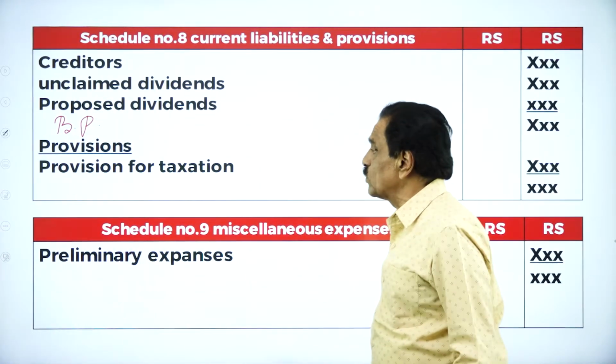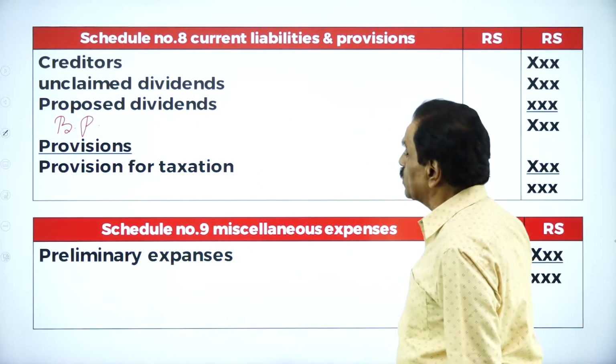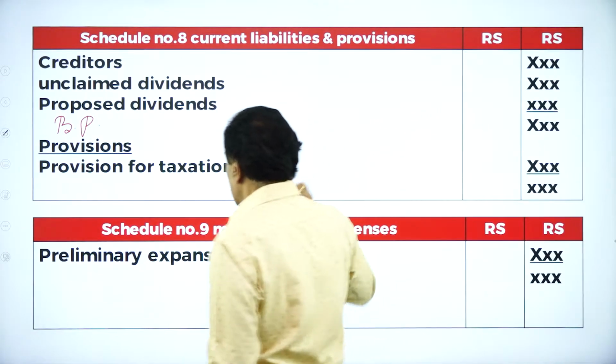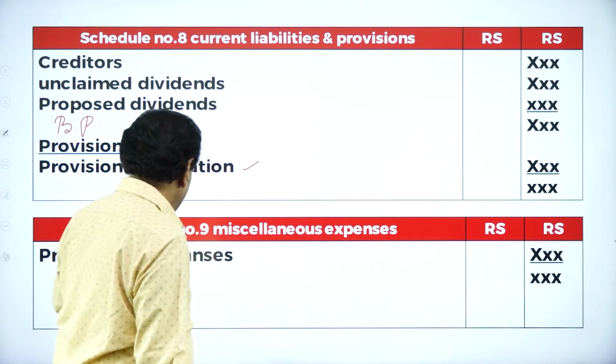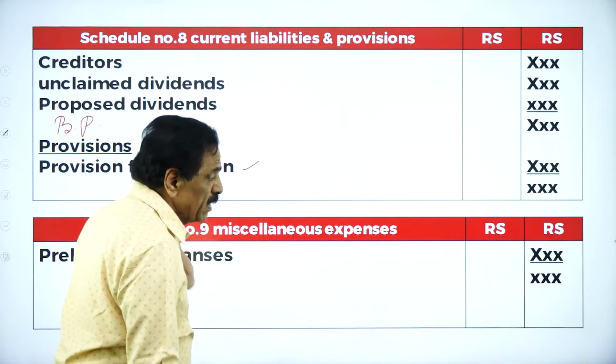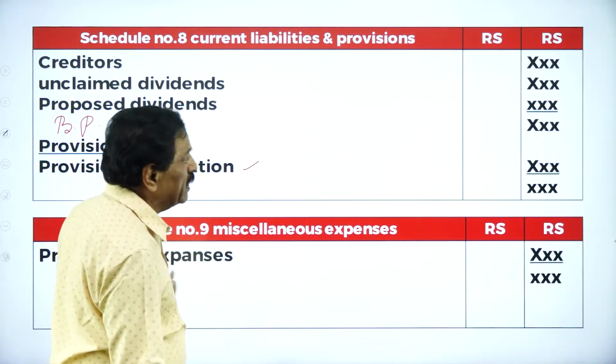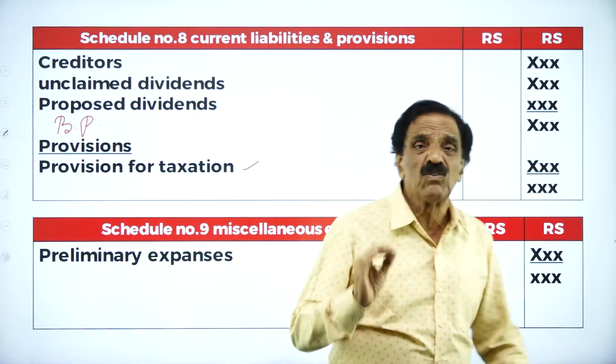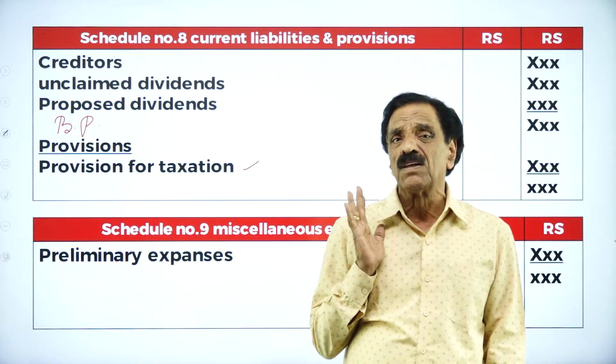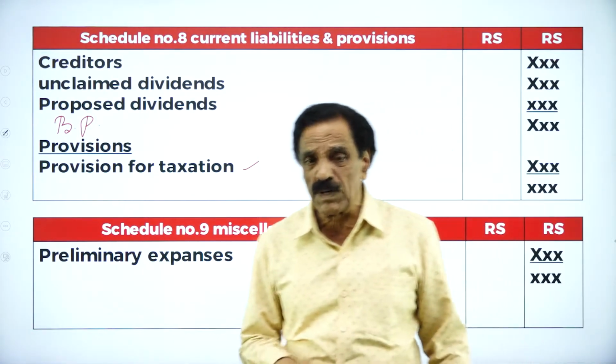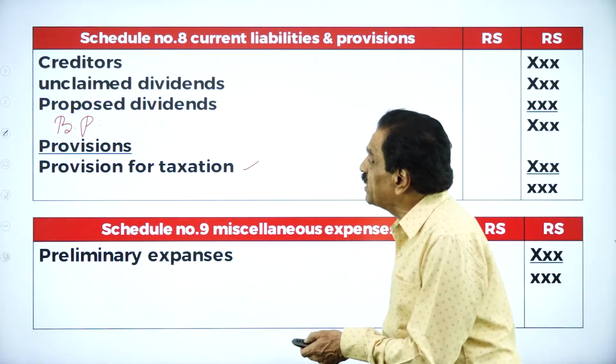Creditors, unclaimed, proposed dividend, bills payable. Provision, the provision for taxation. Schedule number 9, miscellaneous, where the preliminary expenses will come, if there is a write-off of preliminary expenses, minus the write-off. This is a very good way of doing the problem. So you must learn all of schedule number 9 and it should be put in the vertical column.